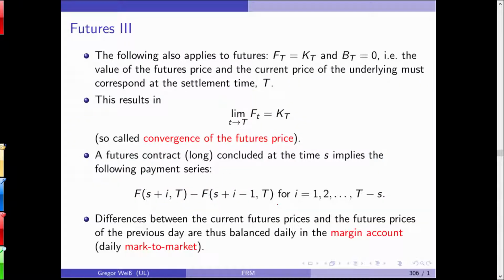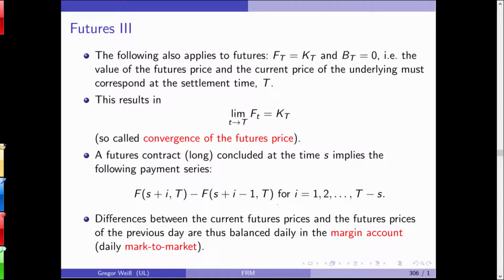Now, the following also applies. The future price of a future that expires in a second obviously should have the price of the spot price. Why? It's quite simple. If you want to buy in advance with a contract maturity of an infinitely small period of time, this is something you buy on the spot.